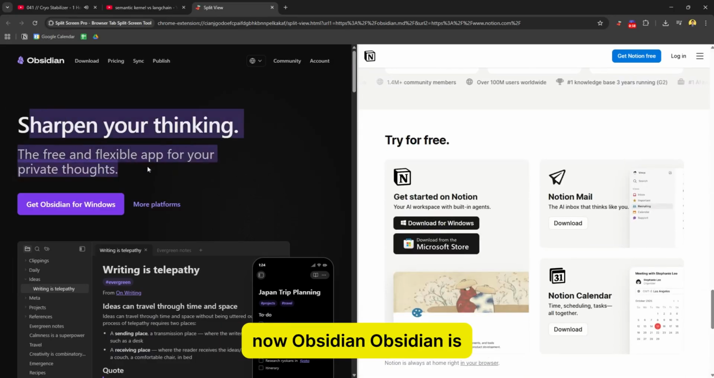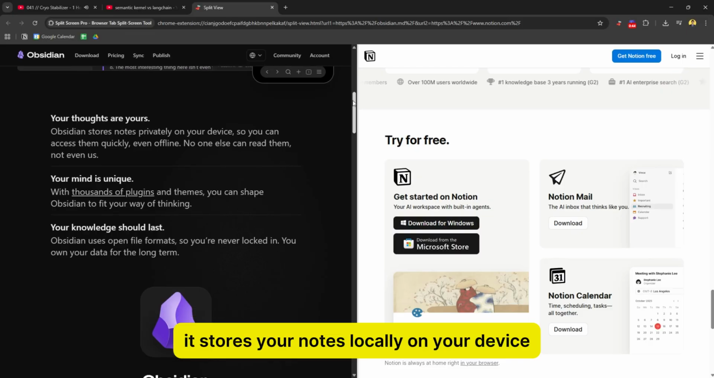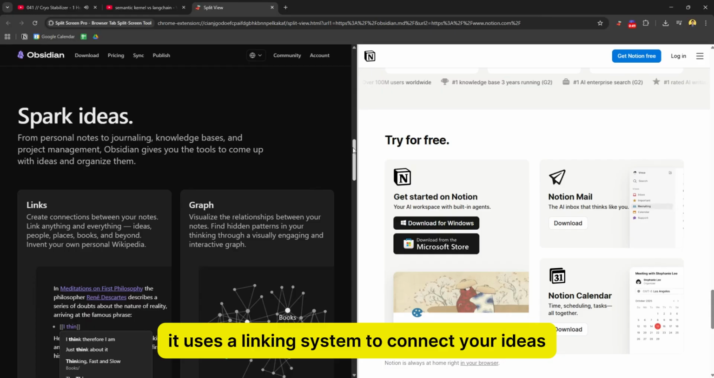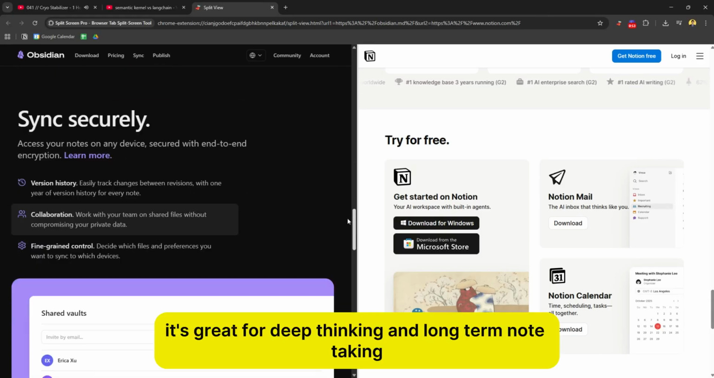Now, Obsidian. Obsidian is more focused on personal knowledge management. It stores your notes locally on your device. It uses a linking system to connect your ideas. It's great for deep thinking and long term note taking.